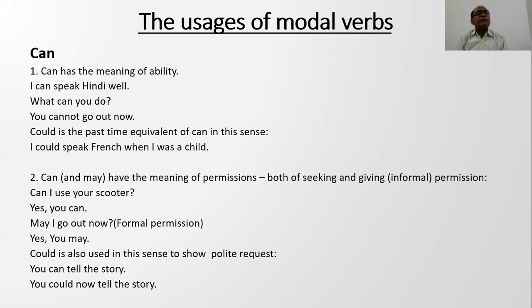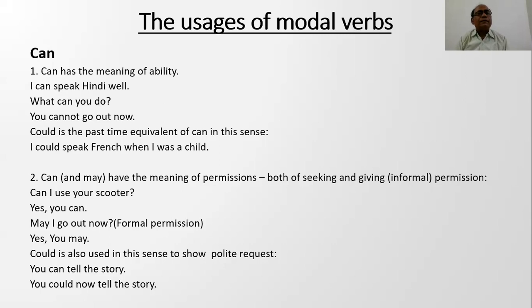The usage of modal verbs. Here, the first modal verb that I'm going to take is can. As you have seen, a modal verb can be used for expressing many meanings. So here we'll try to discuss all the usage of can.